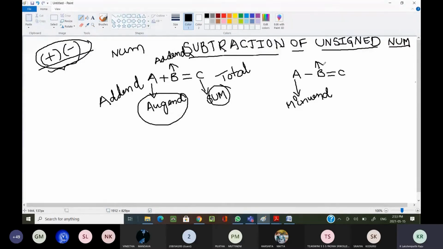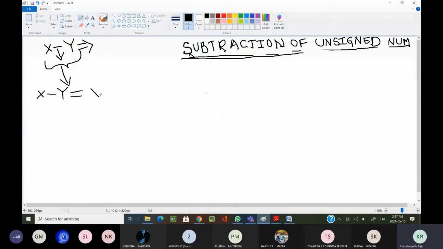B we can call subtrahend. And C we can call difference. I already told you that whenever we are performing binary subtraction, the result is what I am saying as the difference.